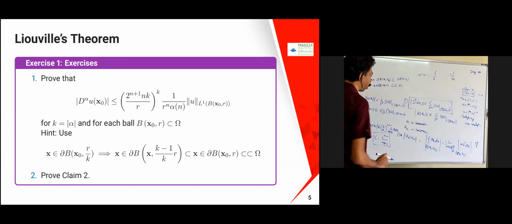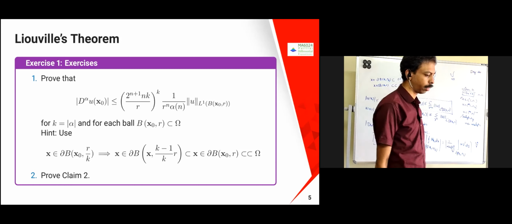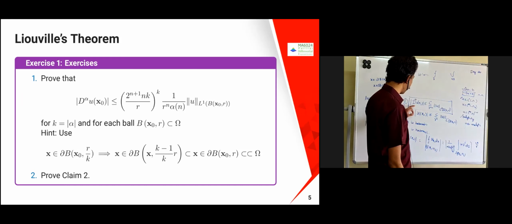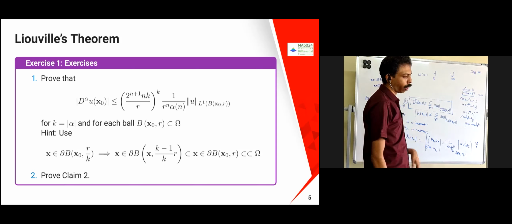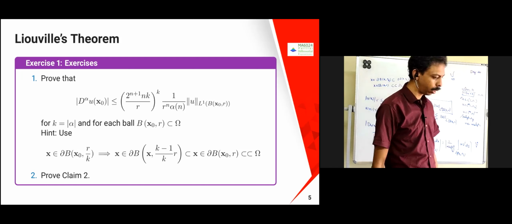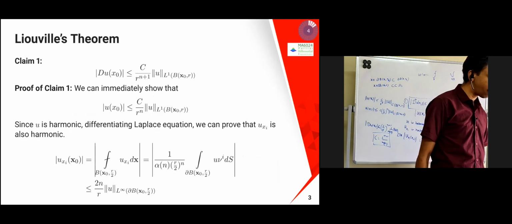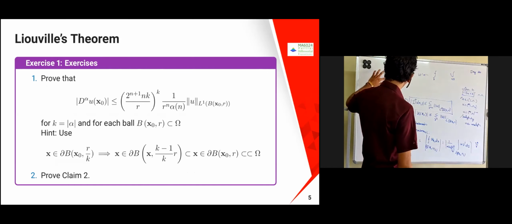So this also you can prove, just using induction. For alpha equal to 1, you can just get it from the proof of Liouville's theorem. Now assume that alpha equal to 2, etc. Okay, fine. So in this case the ball is going to change. It's not for r by 2; here we have taken r by 2.